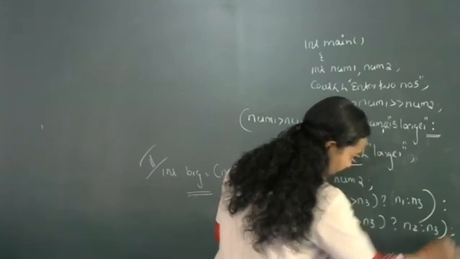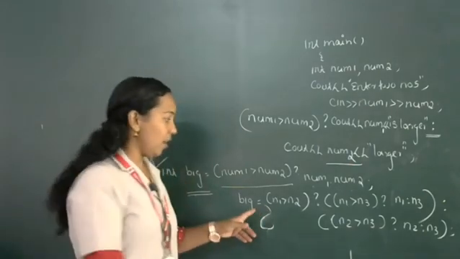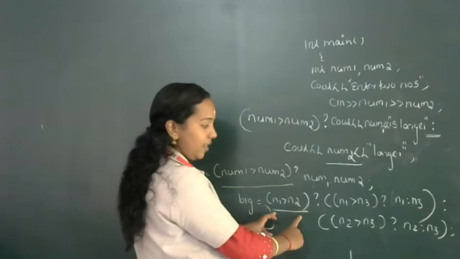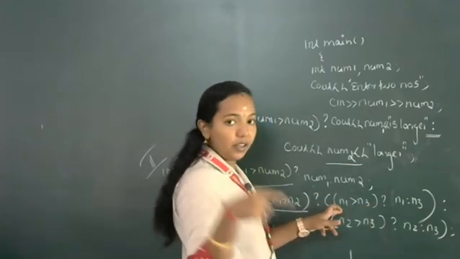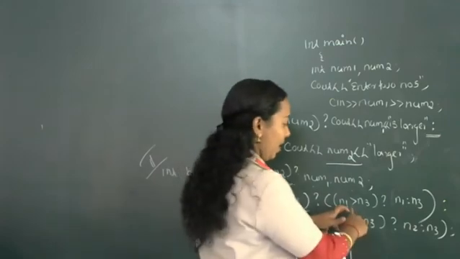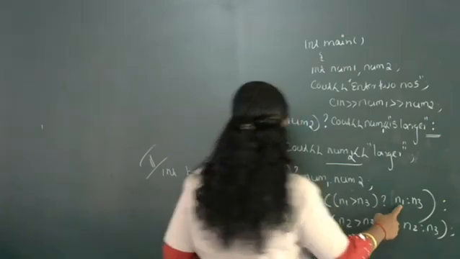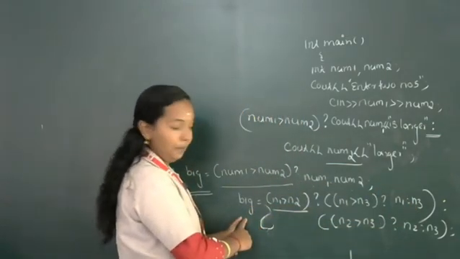Okay, so in this statement, what is this? First we are comparing n1 greater than n2. If n1 is greater than n2, the first part will execute. In the first part also we are including one more conditional operator. If n1 greater than n3, then n1 will be assigned to variable big, otherwise n3 will be assigned to variable big.